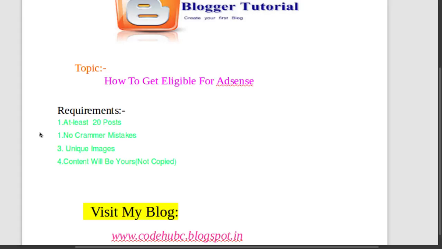And the second thing is no grammar mistakes. That's a very important thing for AdSense, for anything, for any purpose, because a user opens your blog to improve his knowledge or to clear his doubts, so there should be no grammar mistakes in your post.